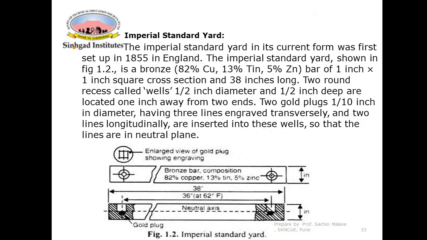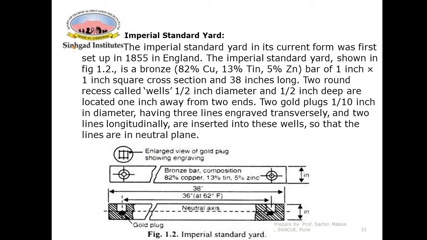Then let us see what is the standard for the 1 yard. Similar to the 1 meter standard, 1 yard is there. So this is the physical object for the 1 yard. In some countries, the yard is still used as the unit for measuring linear dimensions. The imperial yard was first set up in England.